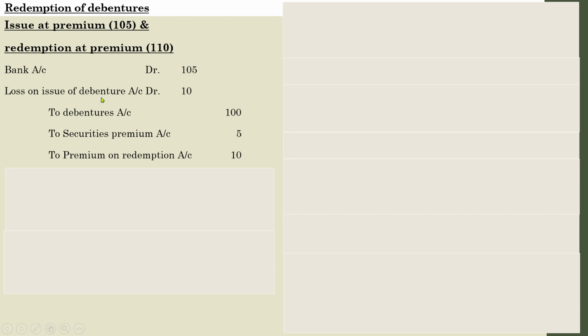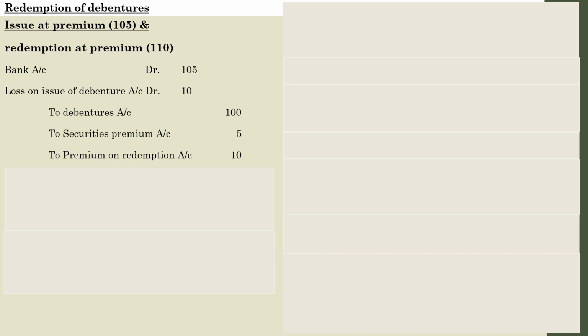Loss on issue of debentures includes the premium amount plus discount. If there is any discount at the time of issue, that amount will also be considered. Since there is no discount at the time of issue, we consider only the premium at the time of redemption. That is why loss on issue of debentures 10 is written. And to debentures 100, securities premium 5, and finally premium on redemption 10. This is just like the entry we discussed previously.